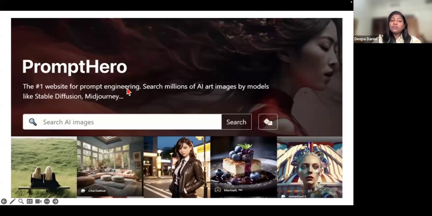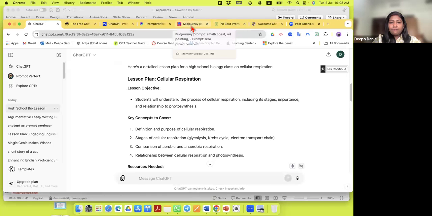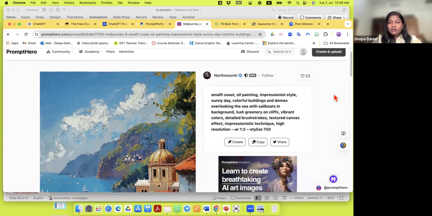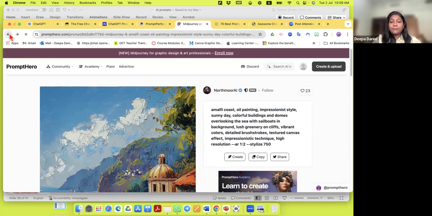Okay, this one is called Prompt Hero. This is a website, of course, which gives you images, okay? But I like it so much. Why? Because let me show you. Yes. So you go to Prompt Hero and, of course, sign up with your Gmail account. And then you select, let me go back to the home page. There.